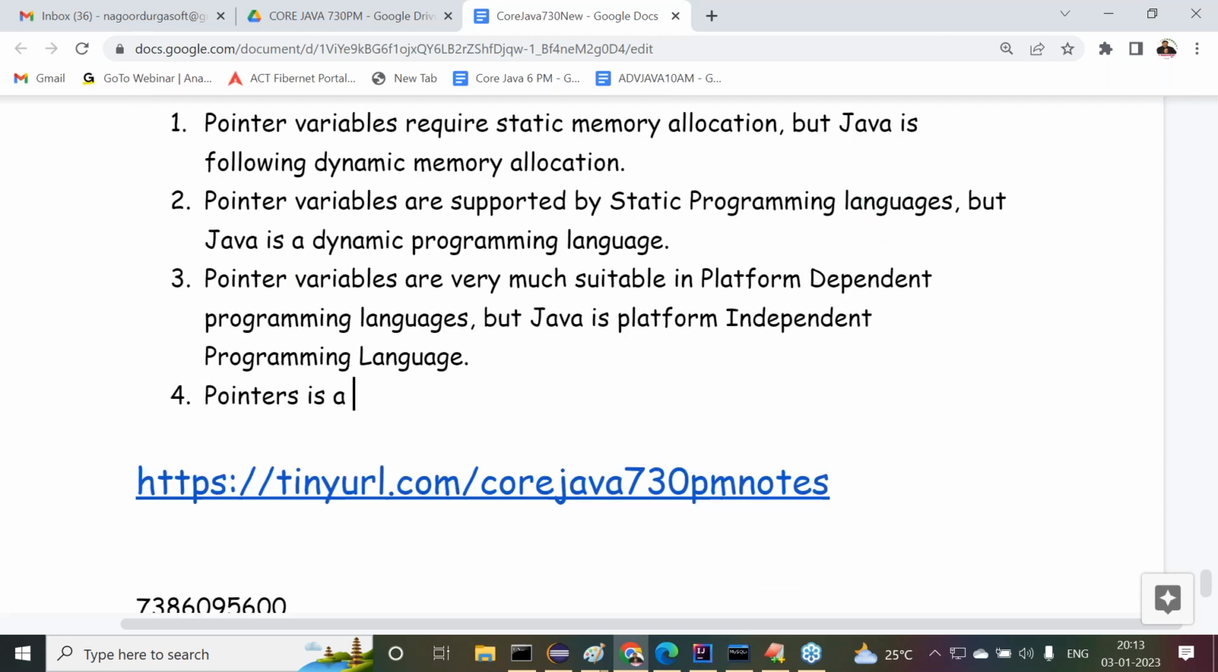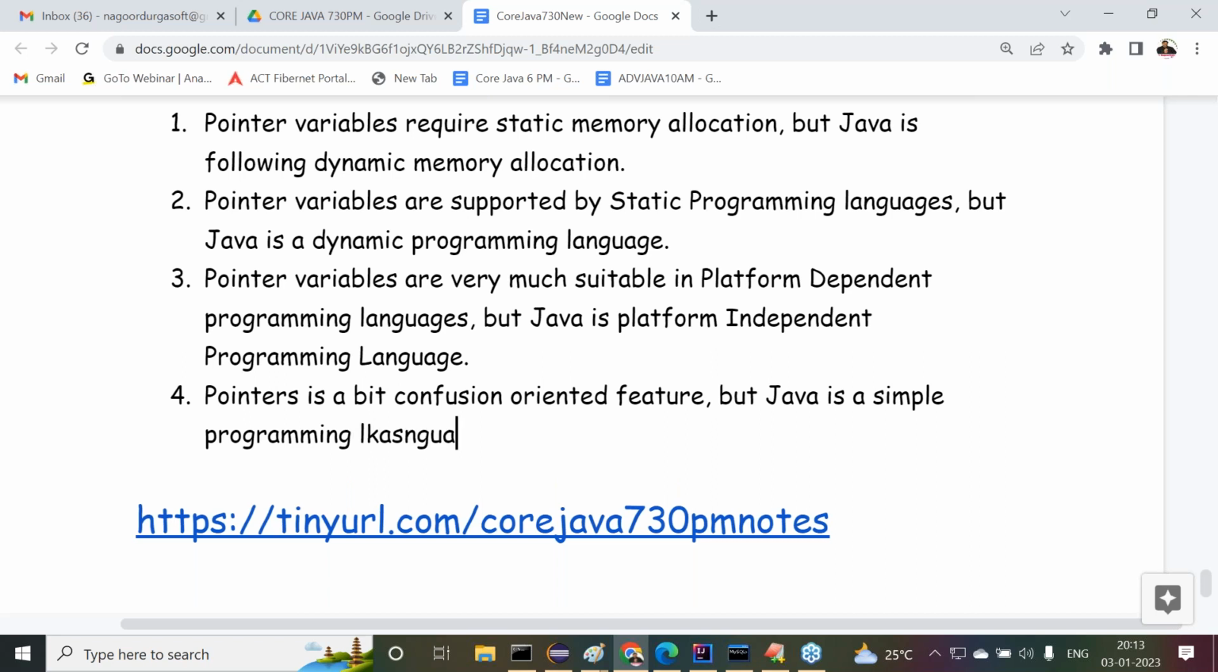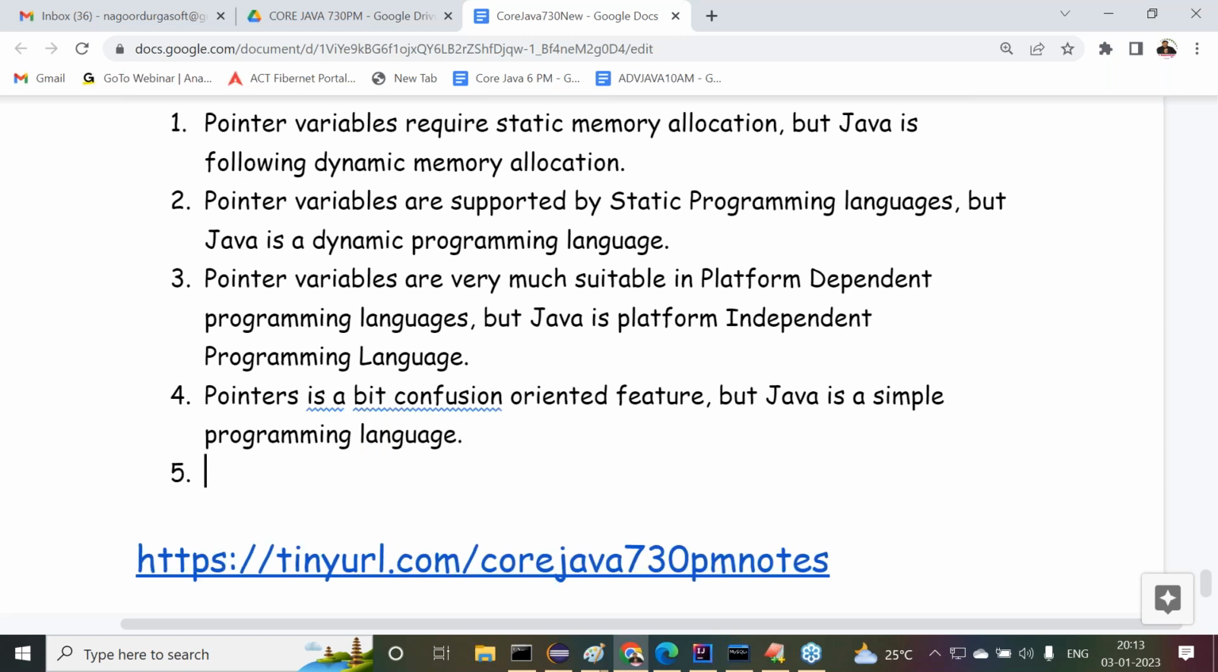Pointers are a bit of a confusion oriented feature. I'll give the clarity, don't worry. But Java is a simple programming language. It will not allow confusion oriented features.